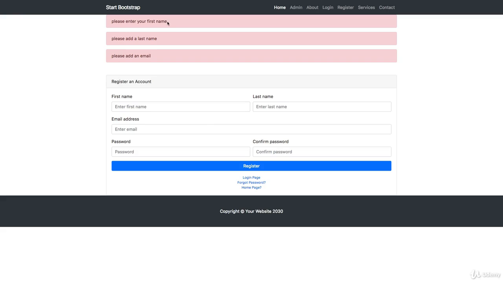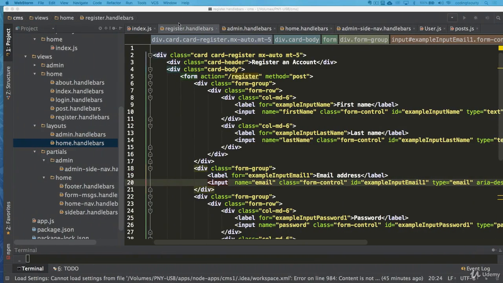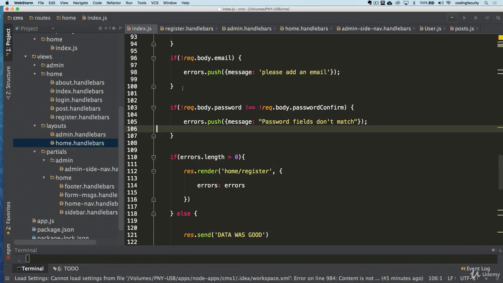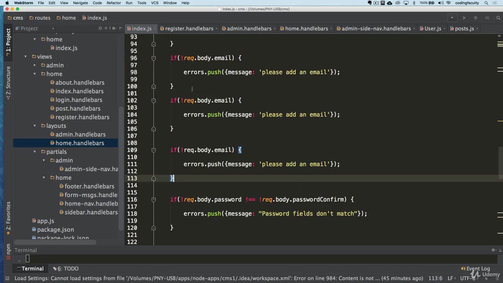Enter. First name, last name, email. The password is not working because we need to put something in there. So let's do the password as well. Where is this stuff? There we go. Password.